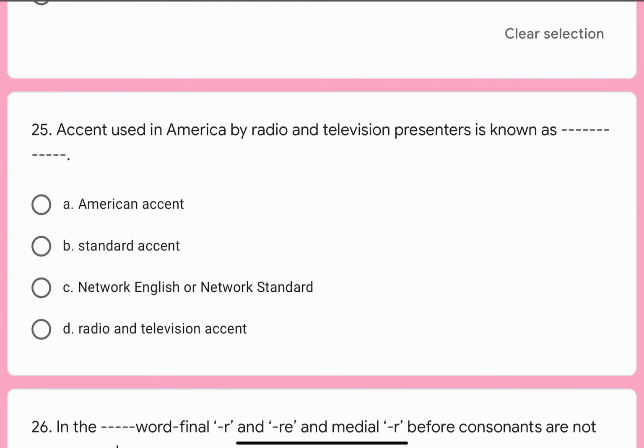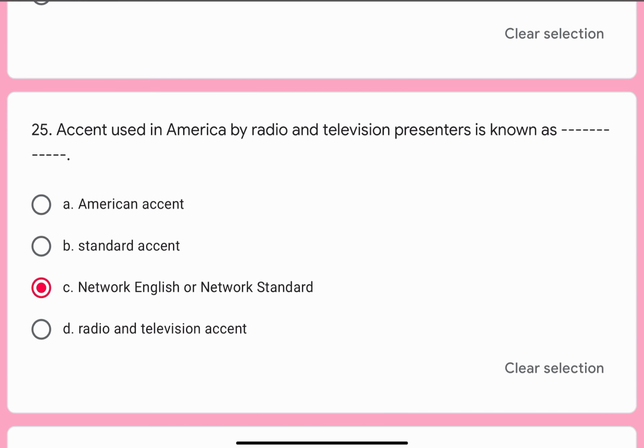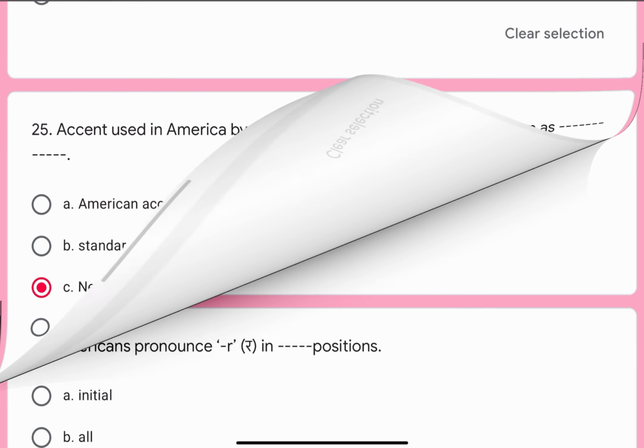Question number 25. Accent used in America by radio and television presenters is known as dash dash. Options are A. American accent, B. Standard accent, C. Network English or Network Standard, or D. Radio and television accent. Correct option is C. Network English or Network Standard.